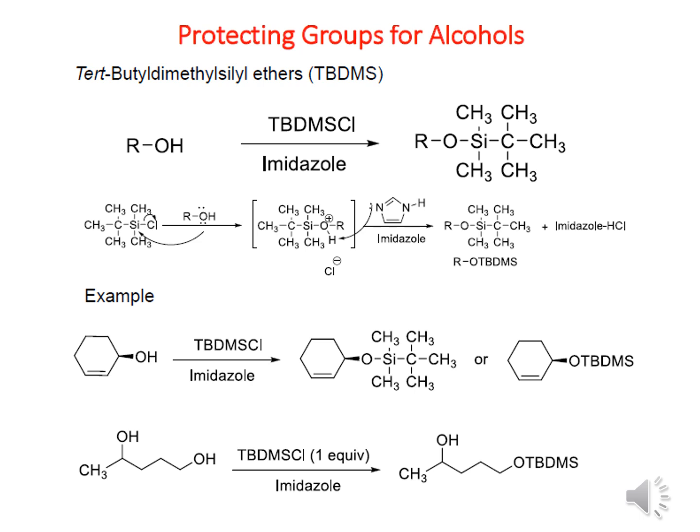Now for an example, this is the molecule. In this molecule one chiral center is there, and this is the particular enantiomer. When it reacts with TBDMS chloride and imidazole, it produces the silyl ether, OTBDMS. And this is another example. If we have a molecule where both secondary and primary alcohol groups are present, and we use one equivalent of TBS chloride in the presence of imidazole as a base, as the primary alcohol is more reactive than the secondary alcohol, the primary alcohol group is protected as the TBDMS ether, but not the secondary one.